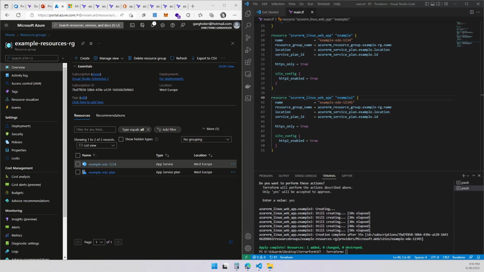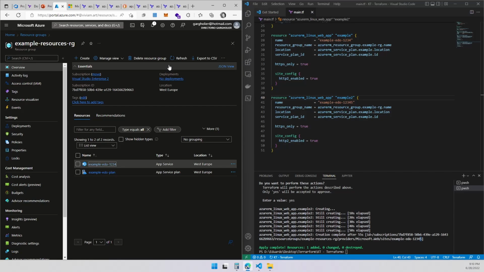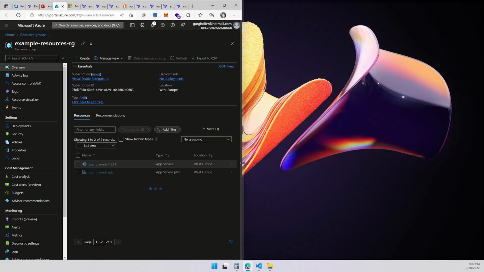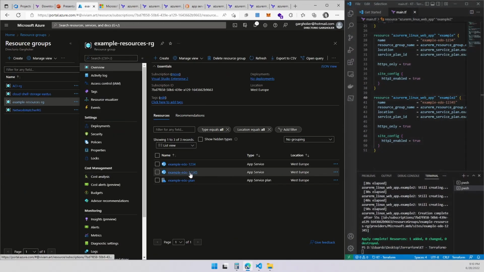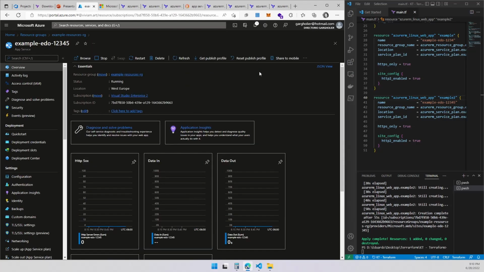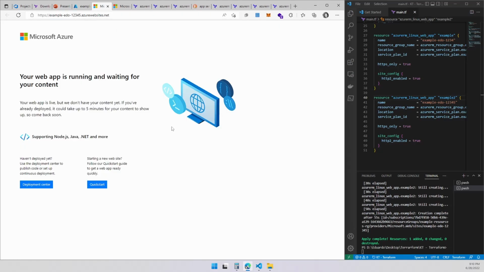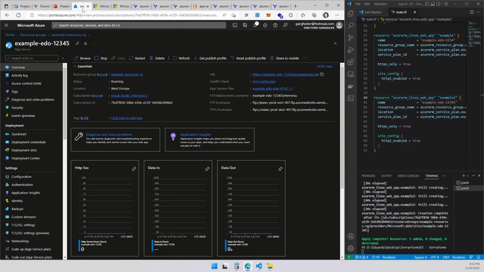Right, we are back and it took a couple minutes. And it created. It says now we got something with 5. So first of all, I'm going to show you the last website we opened. It is example ADO1234 on the main website over here. So you can see it is working. And I'm going to refresh this to see if we got a second website under the same app service plan. And we do. We have a second one over here that is also working. Let me open up the URL. No, this one is already warm. See? We're good real fast.